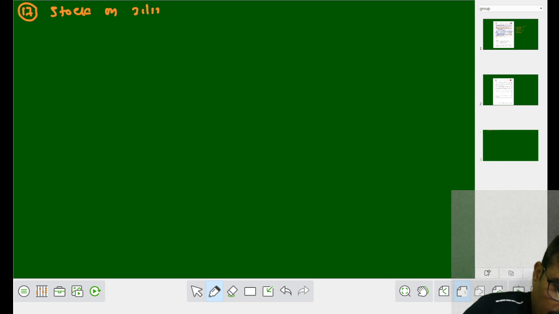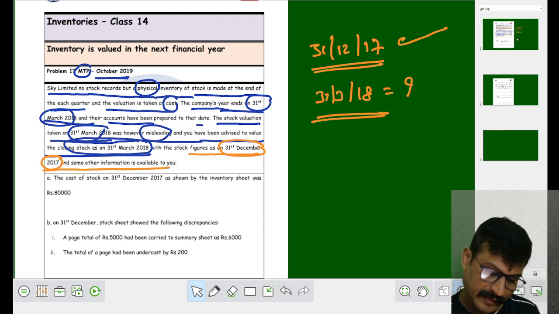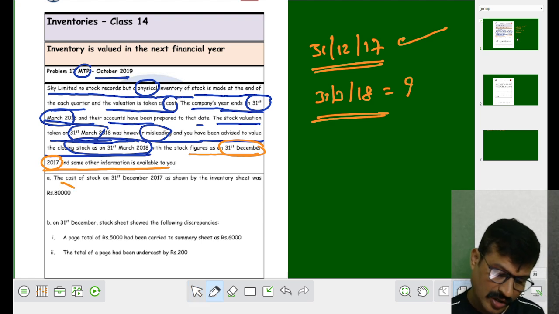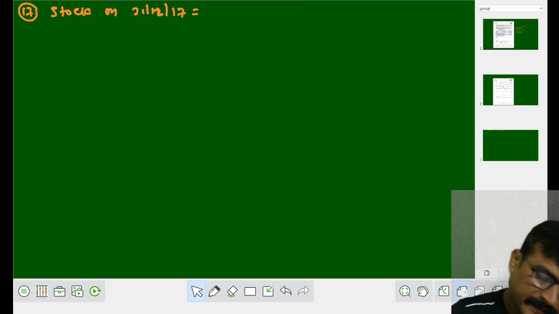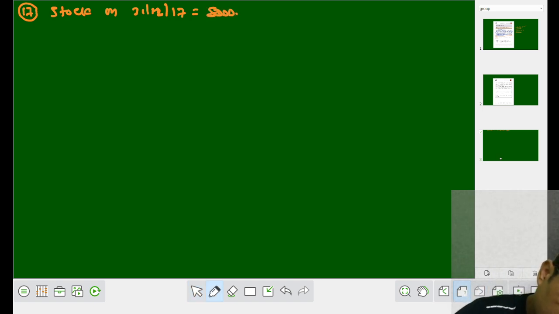Stock on 31st December 2017 is given. It is an amount of rupees 80,000. What stock we have to calculate?